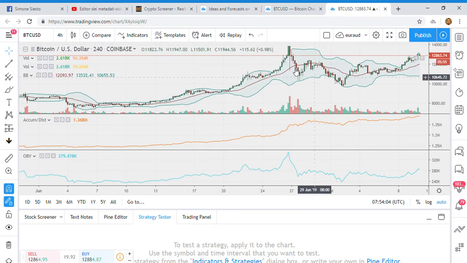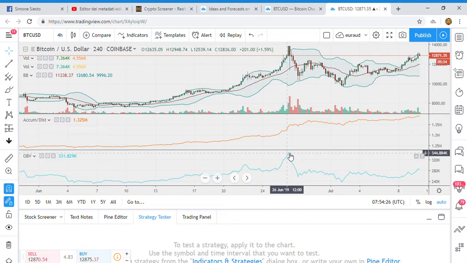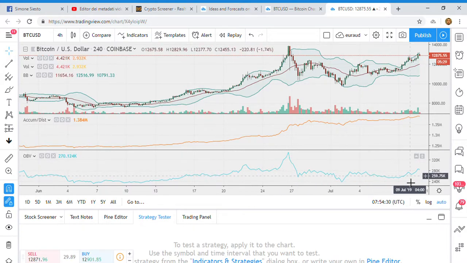So what happened here? Someone is suggesting that there is an inverse head and shoulders: one shoulder, the head, and the other shoulder. Actually, it's not quite clear looking at the 4-hour chart, but let's now analyze the accumulation distribution and the on-balance volume. While we don't see any divergence with the on-balance volume, since here it gives us the high, and here we have lows which are lower than the high.